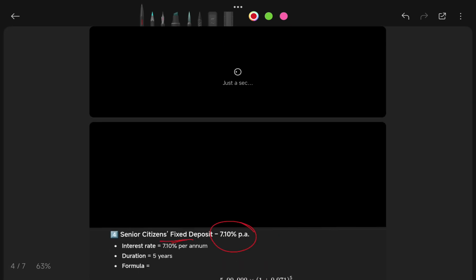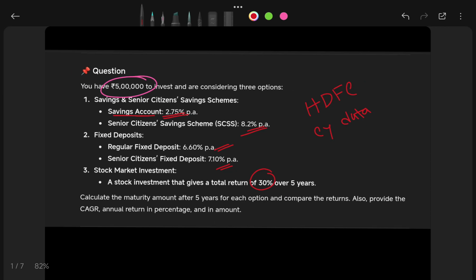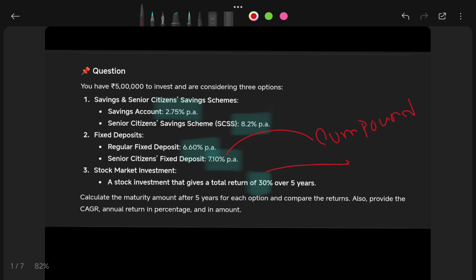So can you imagine, in our initial question, the stock market return looks very attractive, where the normal bank interest rates are 2.75%, 8.2%, 6.60%, 7 points, whereas this was 30%. But the problem lies here. This is a compound rate of interest, and this is a total rate of interest. This is not going to compound in the market.